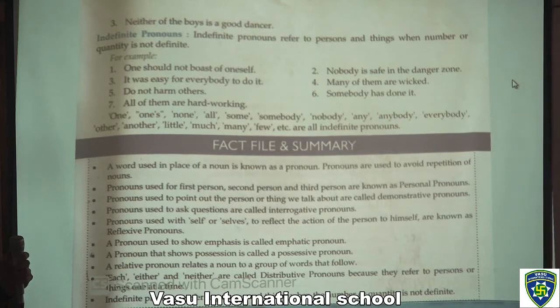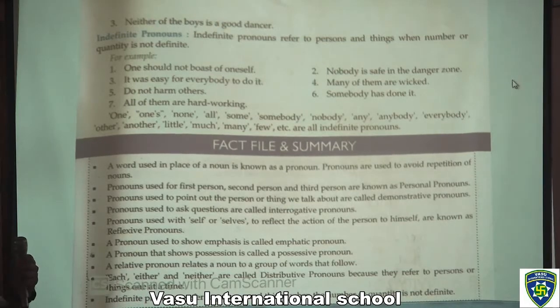A pronoun that shows possession is called a possessive pronoun. A relative pronoun relates a noun to a group of words that follow. Each, either, and neither are called distributive pronouns because they refer to persons or things one at a time. Indefinite pronouns refer to persons and things when the number or quantity is not definite.